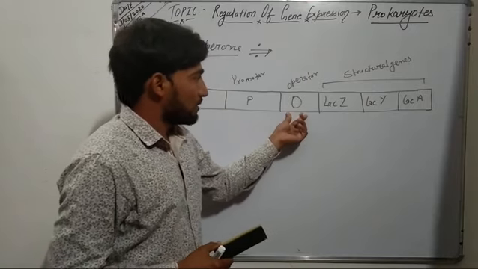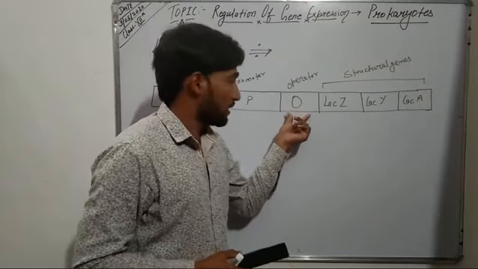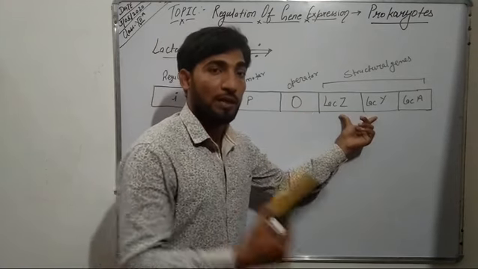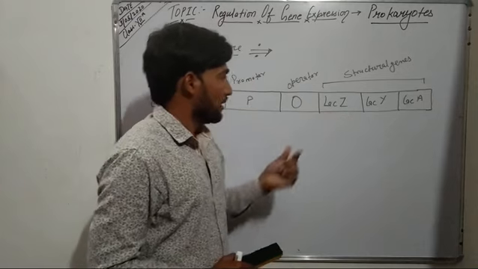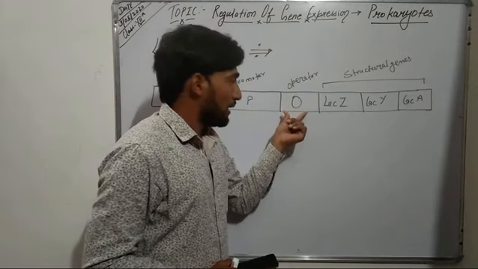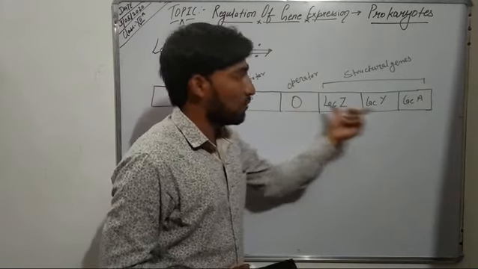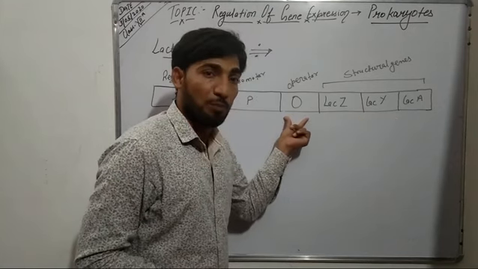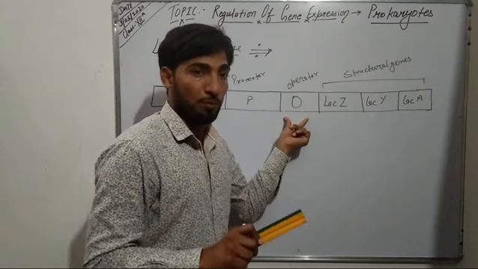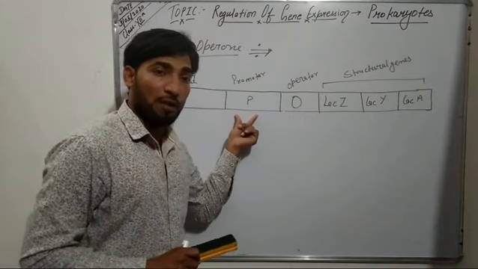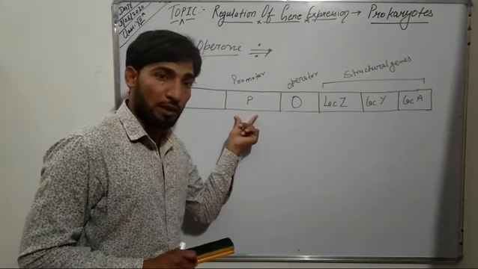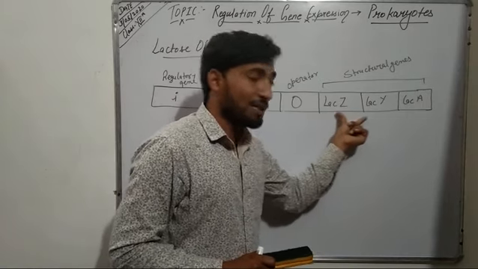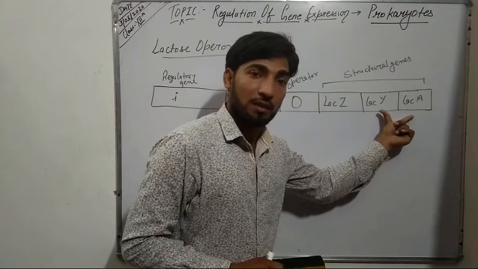The second gene is the operator gene. This operator gene is present adjacent to or nearby the structural genes, and it controls the functioning of these structural genes. When this operator gene is in switch on mode, then the RNA polymerase that binds to the promoter moves over the operator and results in transcription of these 3 structural genes.